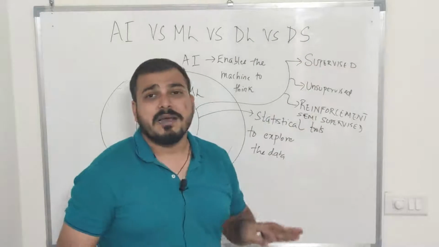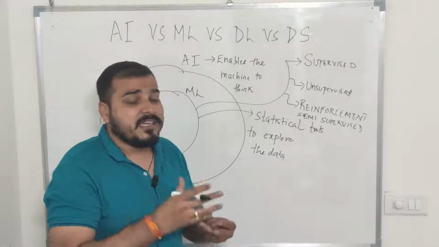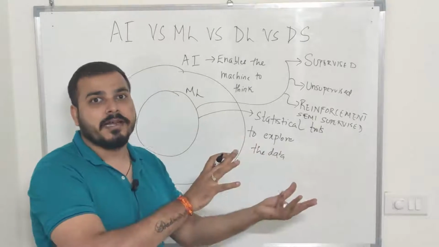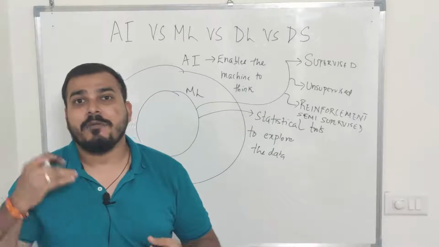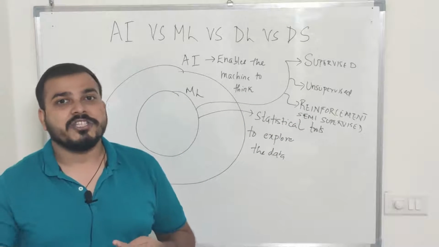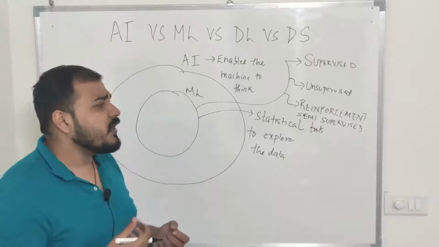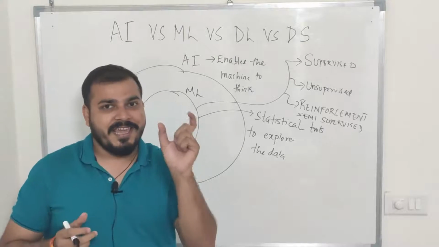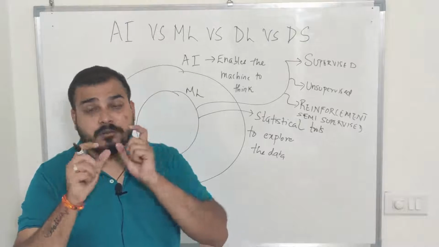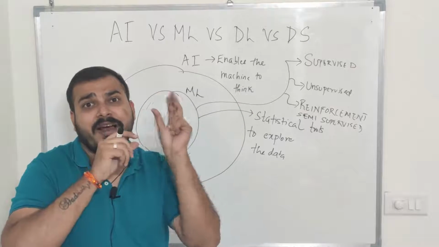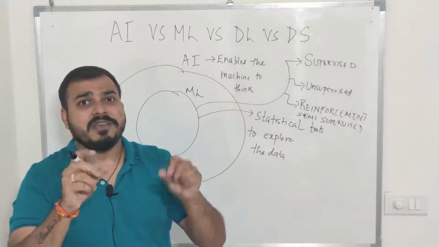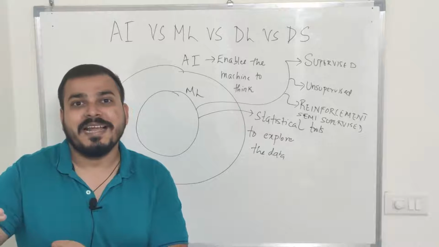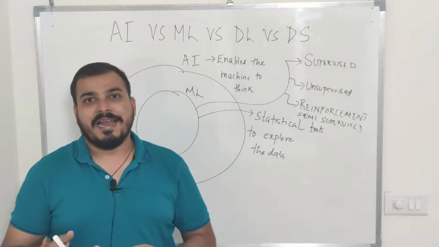Let me give you a very good example of supervised. In case of supervised, we'll have some labeled data, some past data, and with the help of this kind of data, we'll be able to do prediction for the future. Suppose I have two features in my data set, height and weight, and I want to classify whether that person belongs to an obese category or to the fit category.